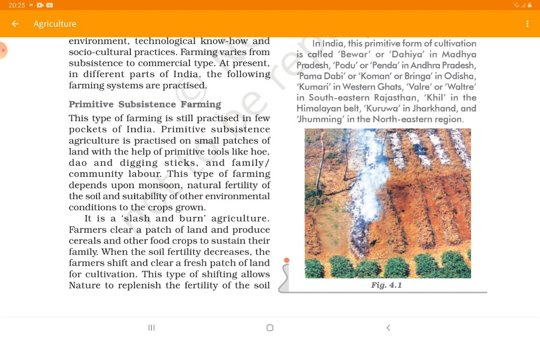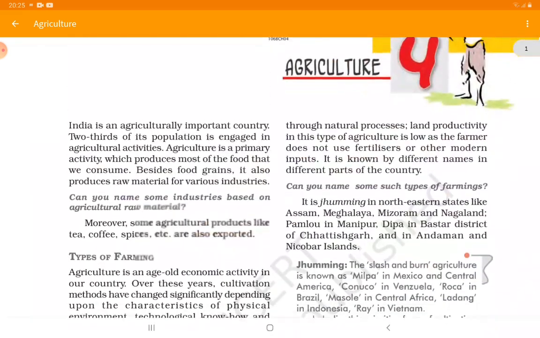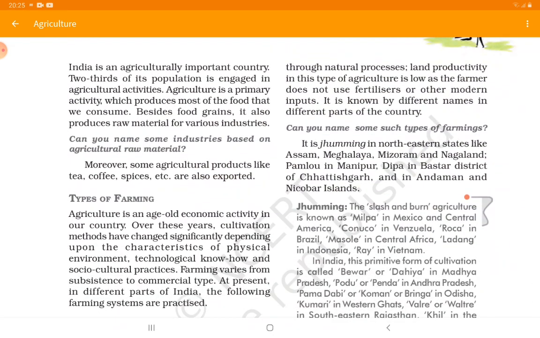When the soil fertility decreases, farmers shift and clear a fresh patch of land for cultivation, and this type of shifting allows nature to replenish the fertility of soil through natural processes. Land productivity in this type of agriculture is low as the farmers do not use fertilizers or other modern inputs. It is known by different names in different parts of the country. Can you name such types of farming?